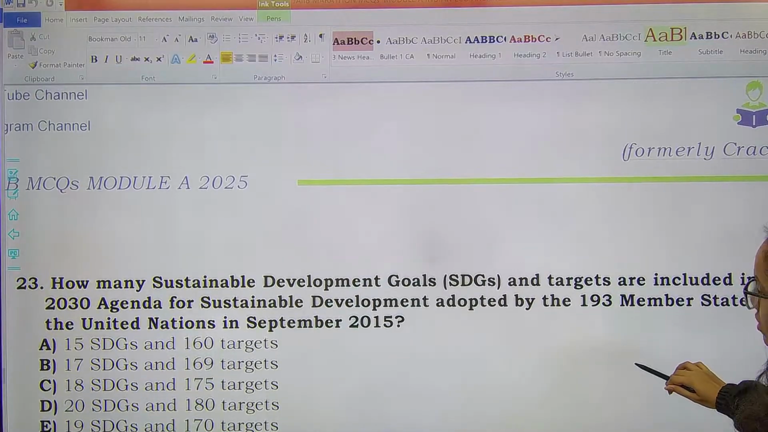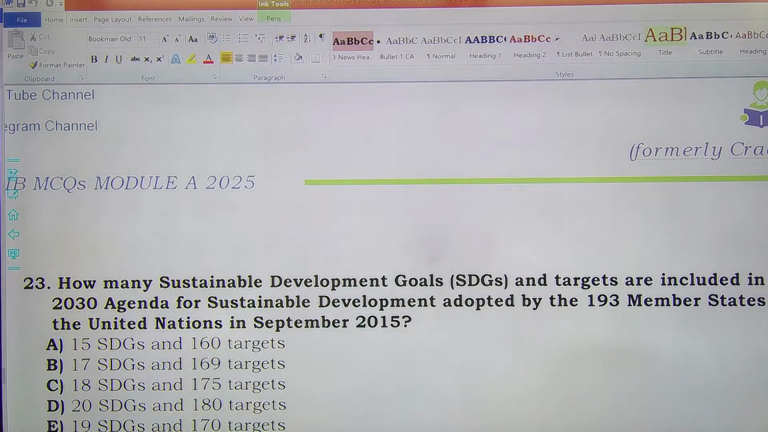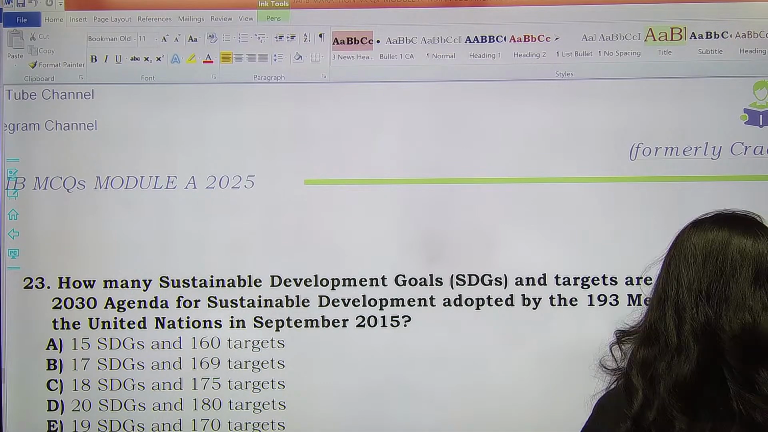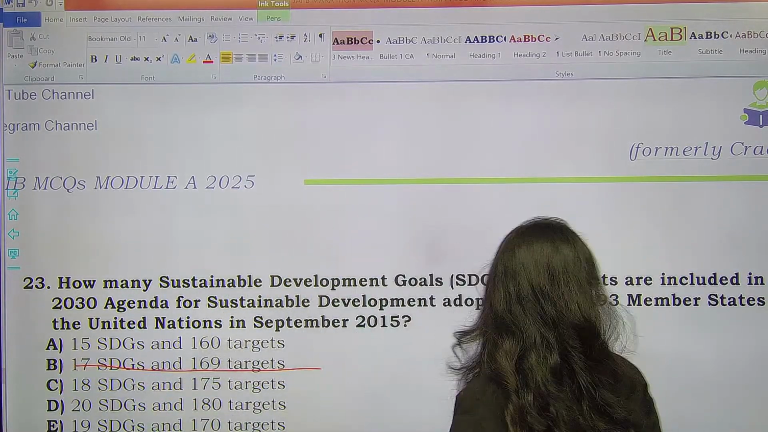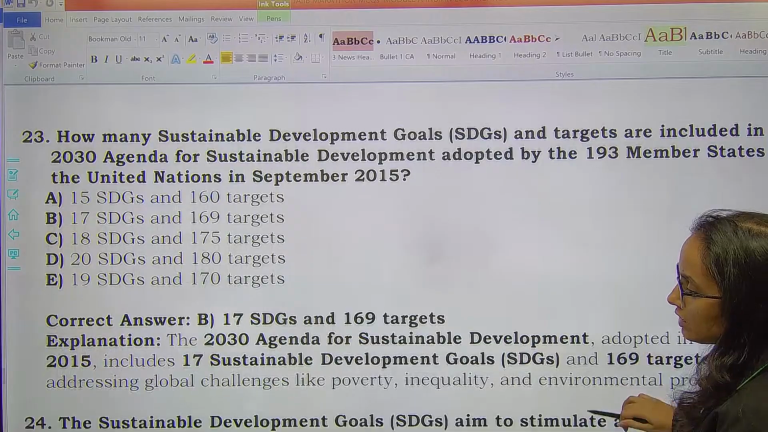Okay, so this is the question. How many SDGs and targets are included in the 2030 Agenda for Sustainable Development adopted by 193 member nations of the United Nations? So, you all know the correct answer is 17 SDGs and 169 targets, right? Option B. There are 17 SDGs with 169 targets.